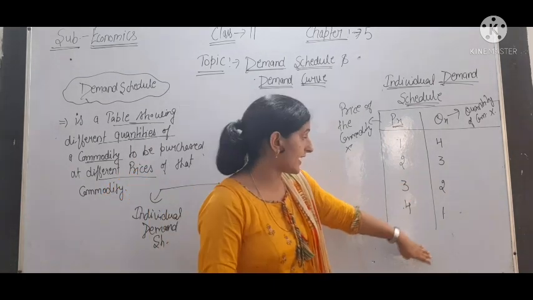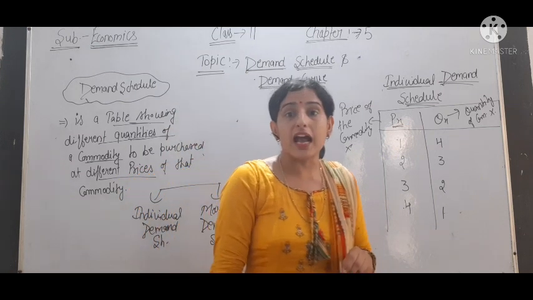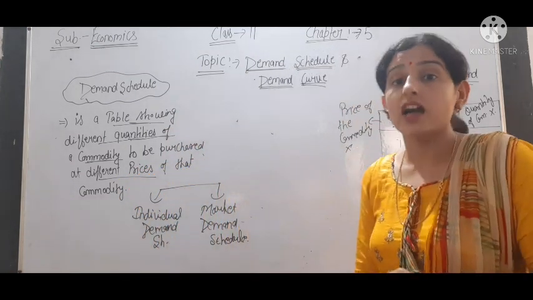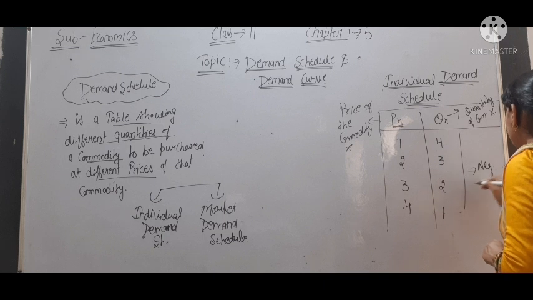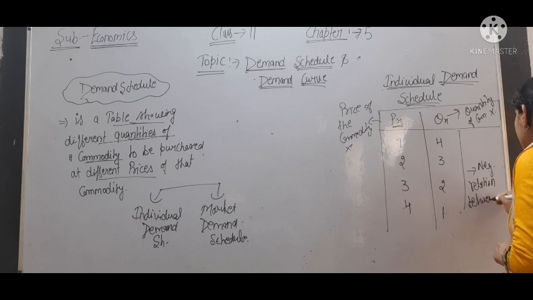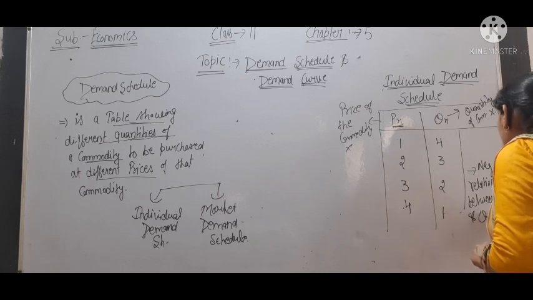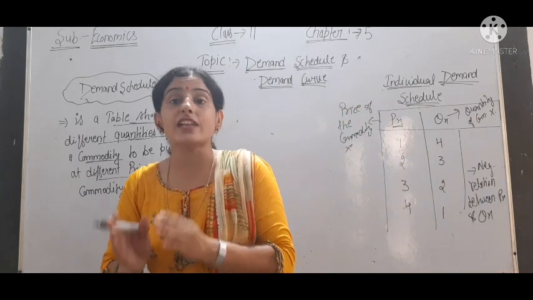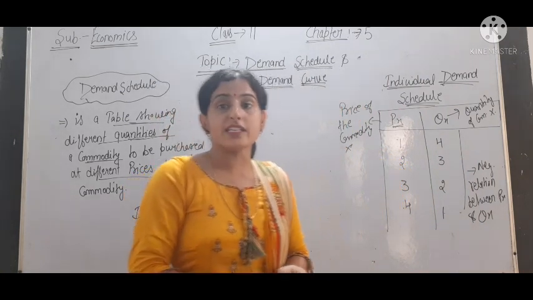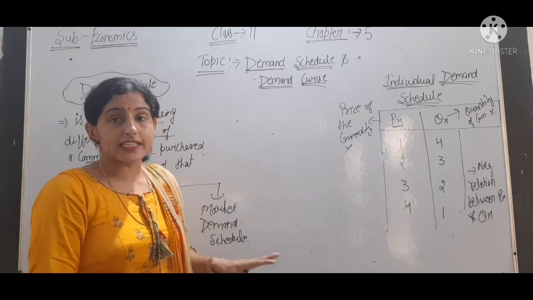It means we can say that the table shows the negative relation between price Px, the price of commodity X, and Qx, the quantity of commodity X purchased by the consumer.